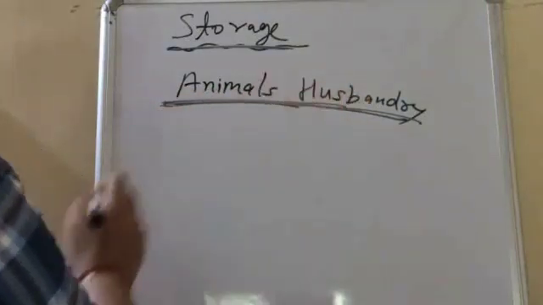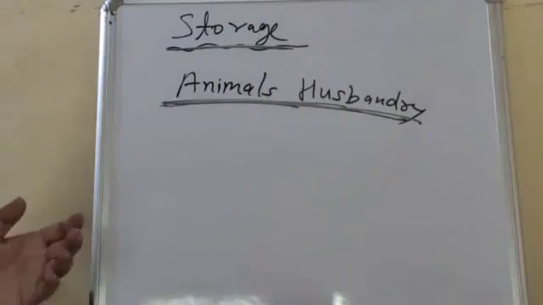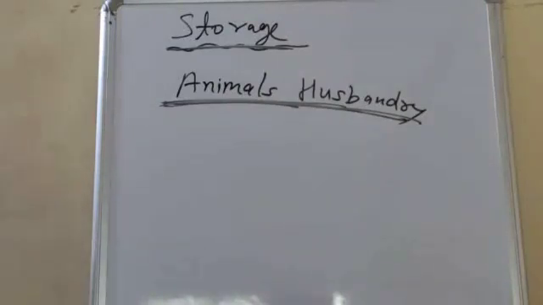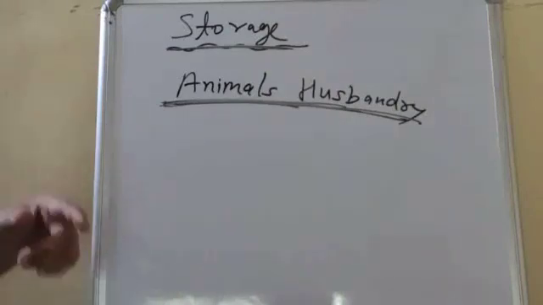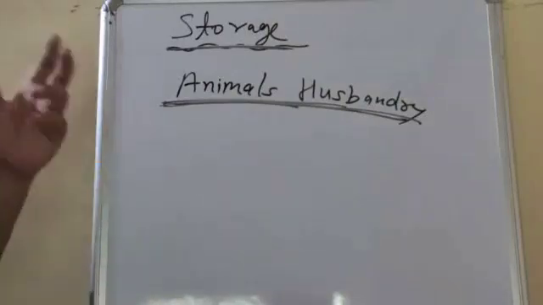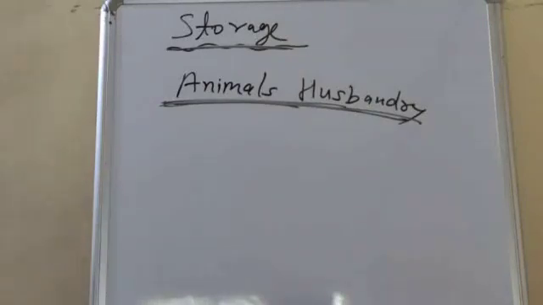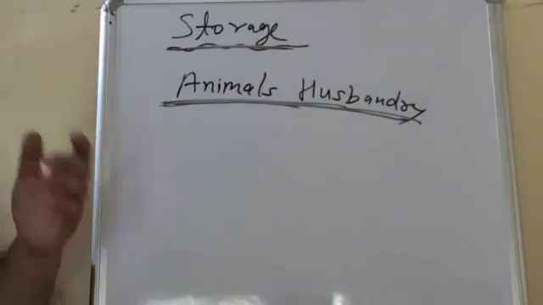Okay beta, so what have we seen in this lesson? First, what is a crop? Then season, there are two seasons, Rabi and Kharif. After that there are 7 steps involved in agriculture or crop production, and the 7 steps are preparation of soil, sowing, adding manure or fertilizer, irrigation, protection from weeds, harvesting and storage. After that our last topic was animal husbandry.